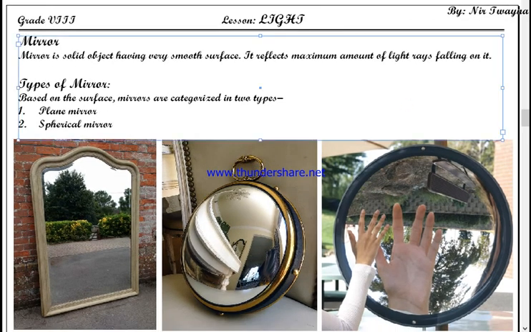Well, what do you understand by the term mirror? Mirror means an object. Okay, look at the figure diagram. An object in which you can see your own face, or you can see whatever is in front of that object. You can see image of anything that is in front of that object. That is mirror. Yes, and this phenomenon is reflection.